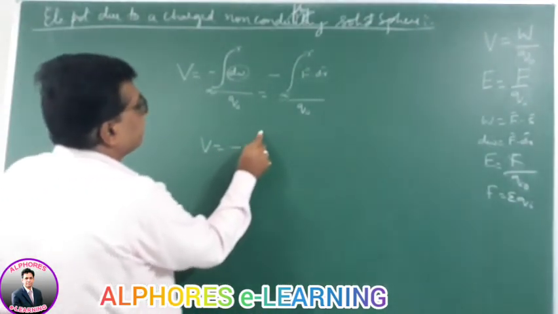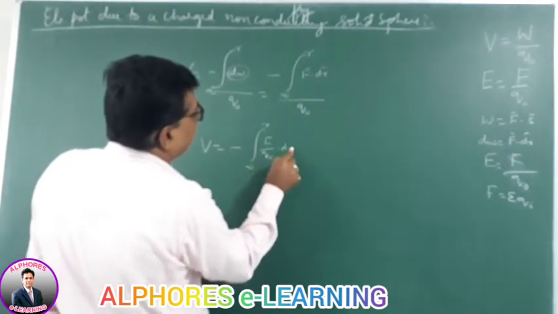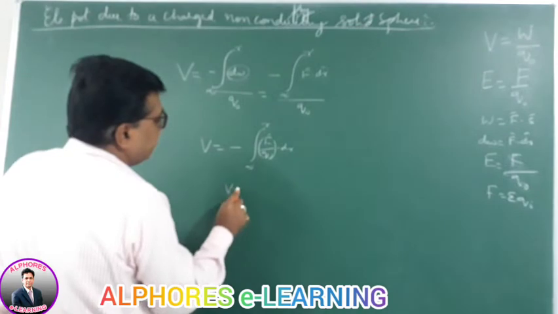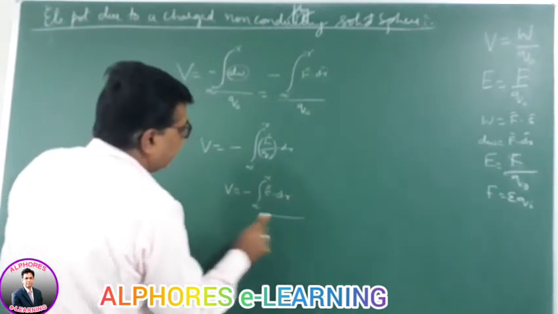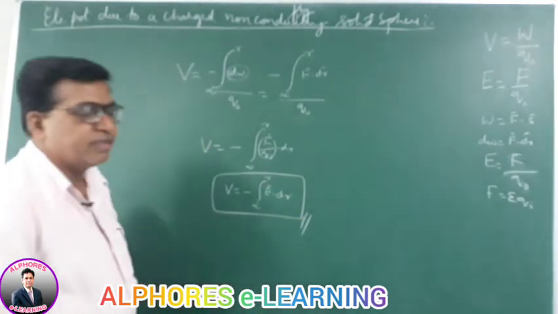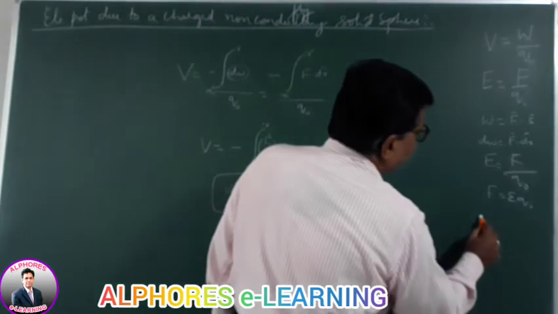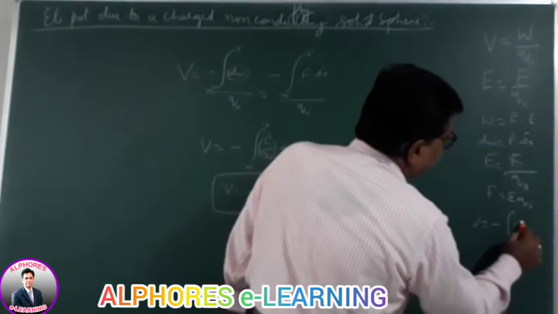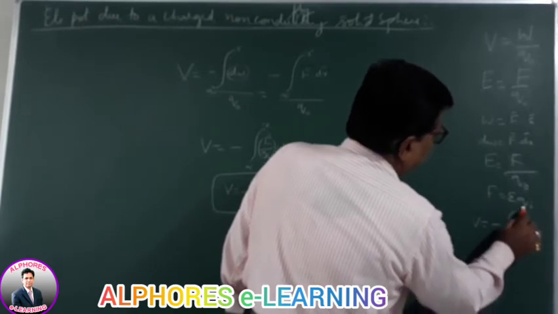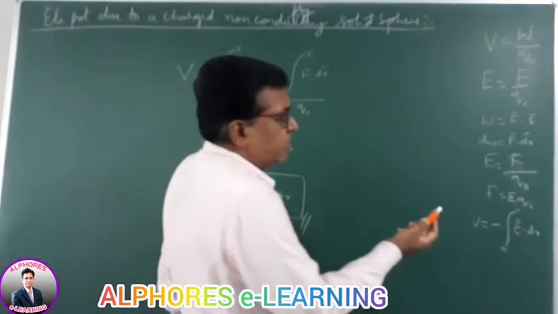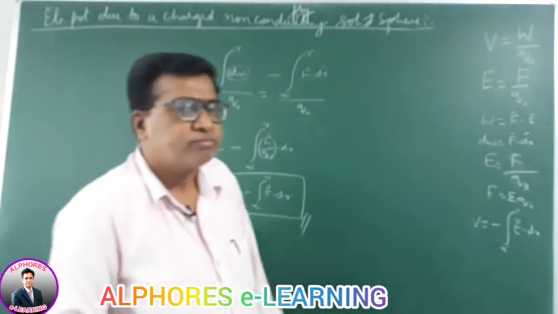So V is minus integral from infinity to r of E dot dr. This is the relation between electric field intensity and electric potential. You can write potential V as minus integral of E dot dr from infinity to the point, or as a potential difference from one point to another.